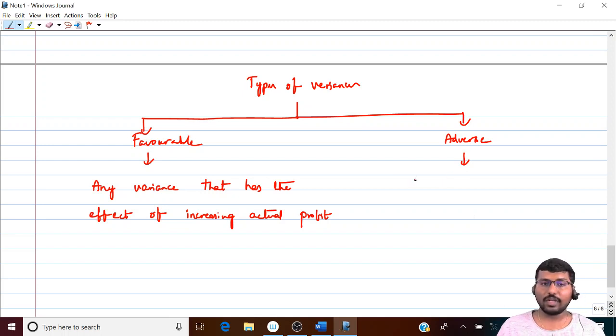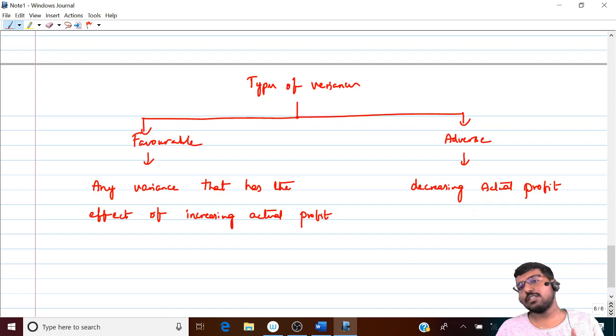Then obviously here you can write the answer. Any variance that has the effect of decreasing actual profit, we call it as adverse variance. So if cost increases, it reduces your actual profit, therefore adverse. If sales decreases, it reduces your actual profit, therefore again adverse. Are you able to understand? So that's a universal rule.